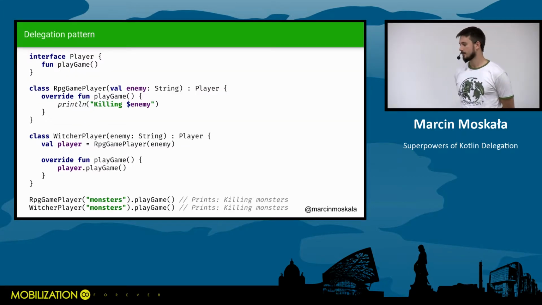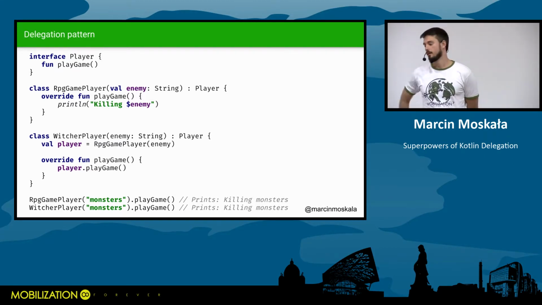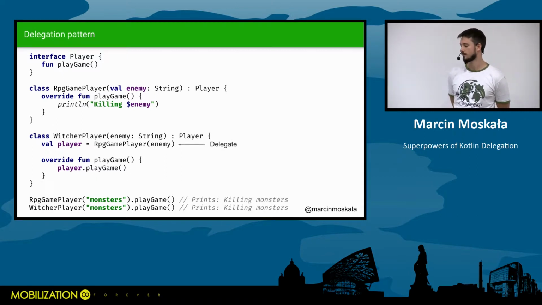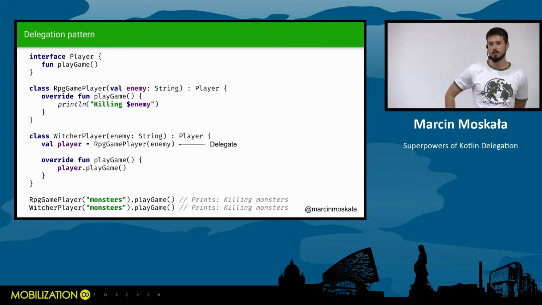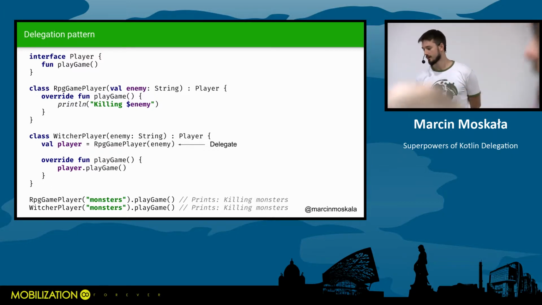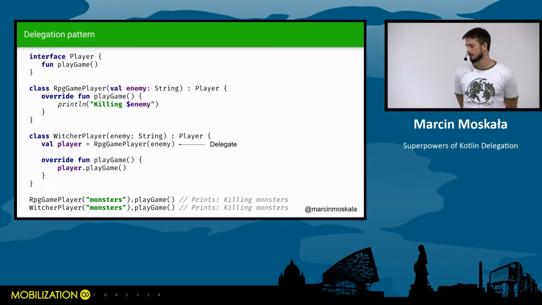The interface delegation comes from the classic delegation pattern, where we need an object to implement the same interface as some other object, and we hold this other object as a delegate, and we delegate a set of methods defined on this interface to this other object. So this way, this Witcher player gets all the capabilities of RPG game player without inheritance. Basically, it was the idea, but in an easier way.